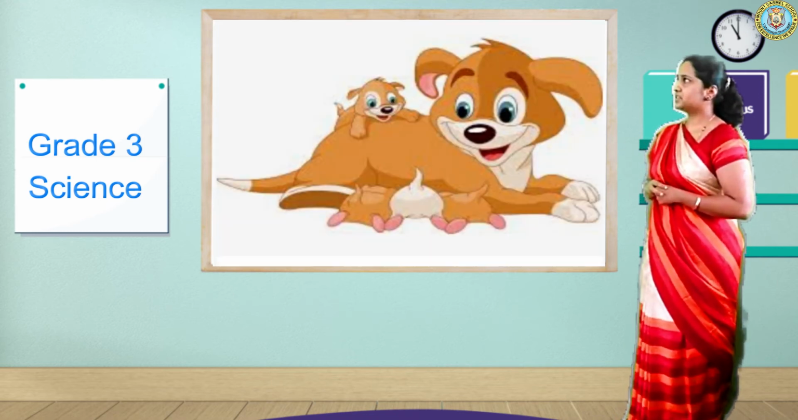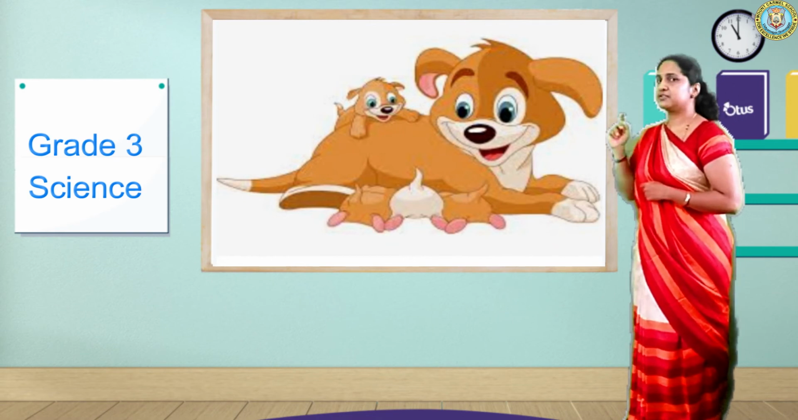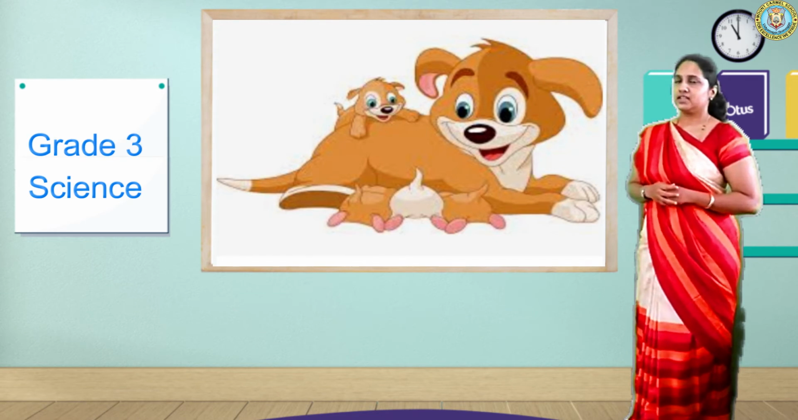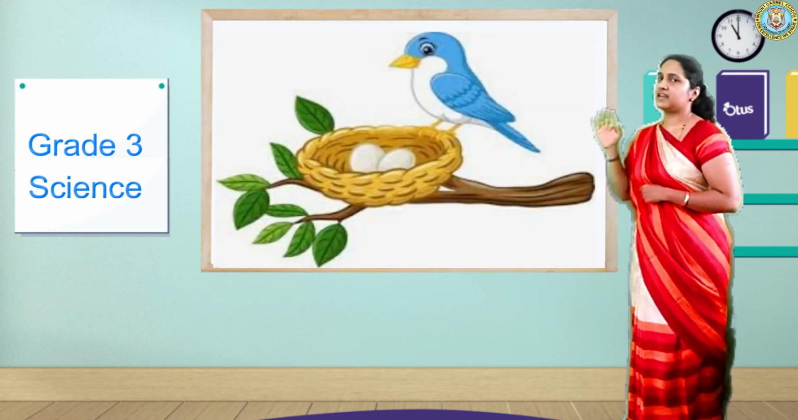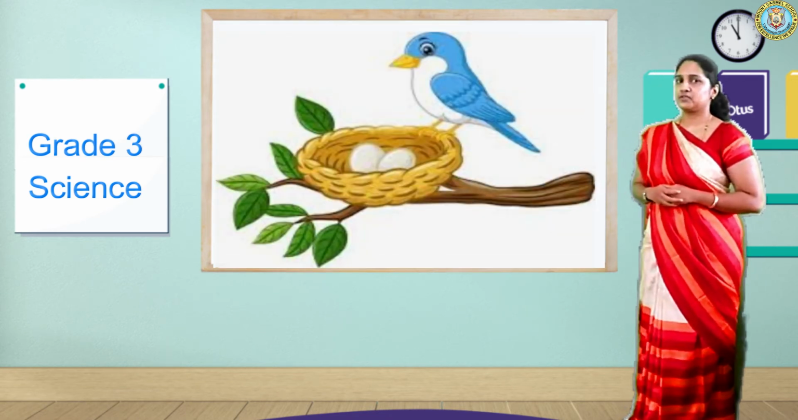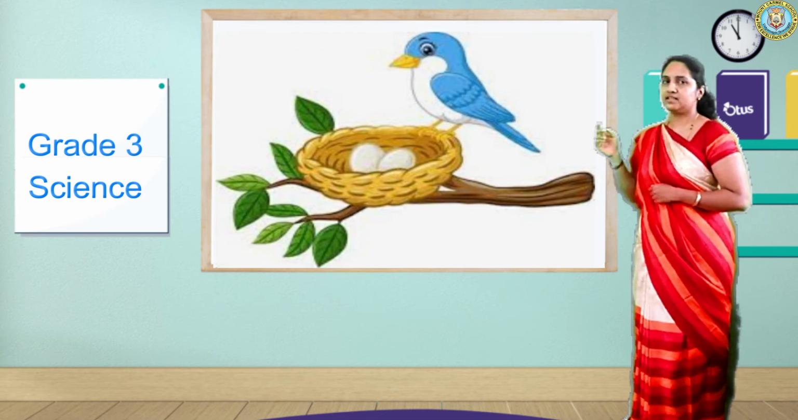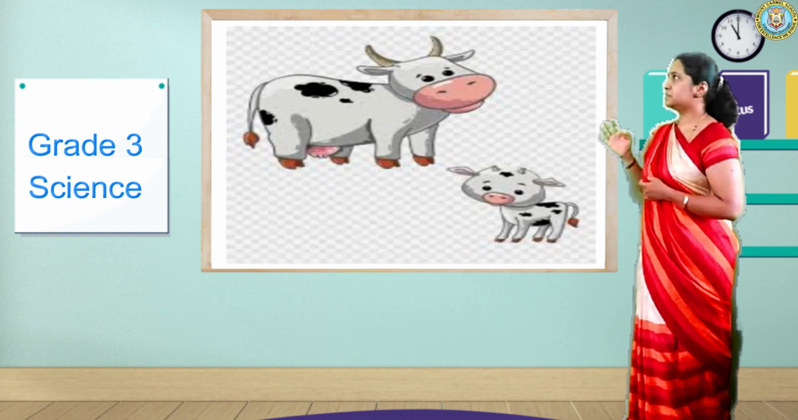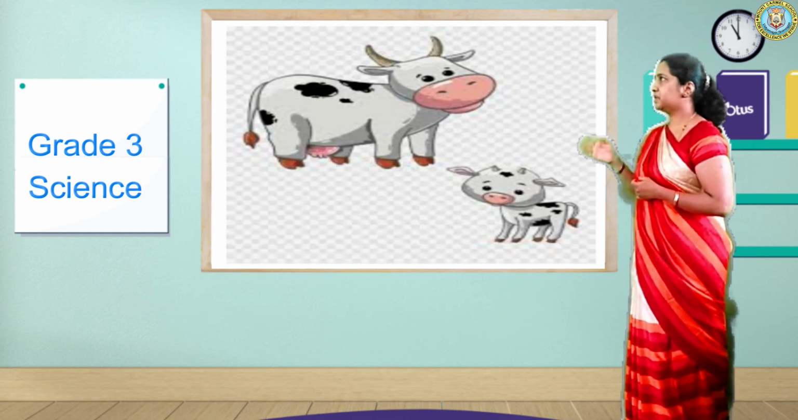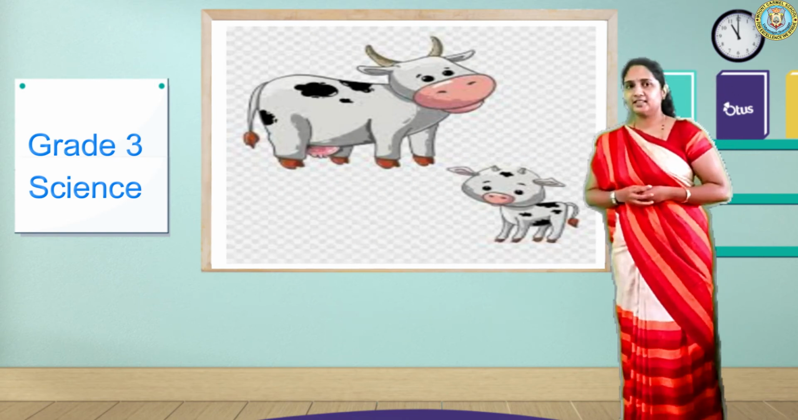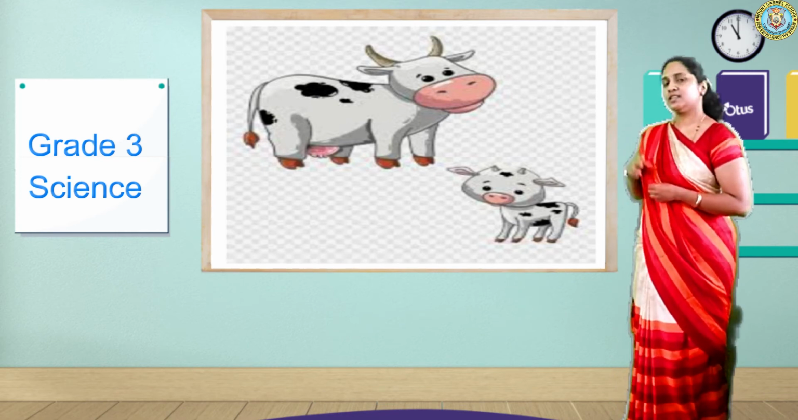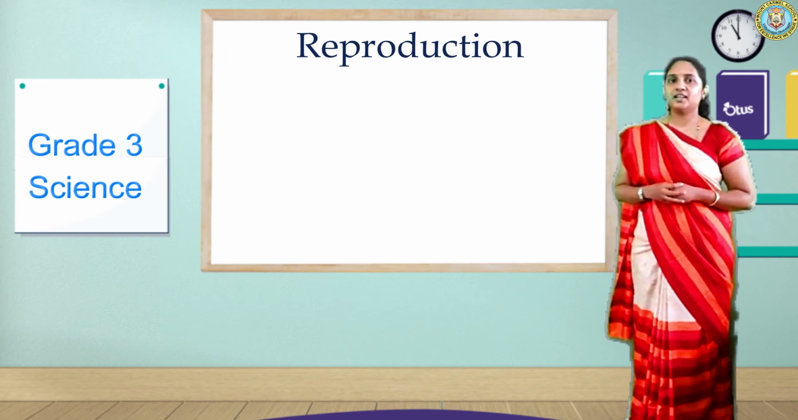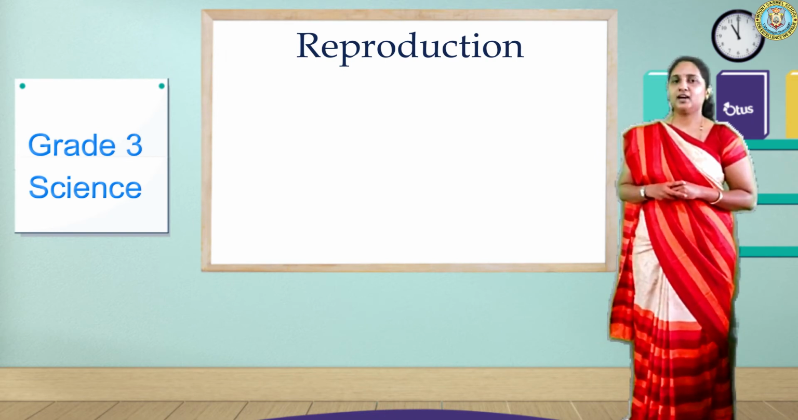Children, observe in this picture. The dog gives birth to the puppy, right? Children, birds lay eggs. This is the process of reproduction in birds, right? Children, observe this picture. The cow gives birth to the calf. This is the process of reproduction in the cow. Did you understand? Animals give birth to their young ones, right?